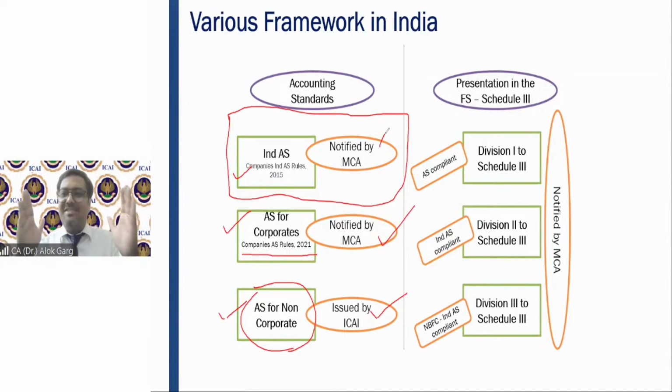So friends, today we have three sets of accounting standards. For example, you are an article in a well-known CA firm, and that CA firm has multiple clients. They have listed companies, they have unlisted small companies, they have a partnership firm. So being an article, you are supposed to apply all these three sets of standards: IND AS for listed companies, accounting standards notified by MCA for corporate entities on which IND AS is not applicable, and accounting standards issued by ICAI for partnership firms. So three sets, but in CA final, only and only Indian accounting standards will be applicable. This is your bread and butter for CA final.